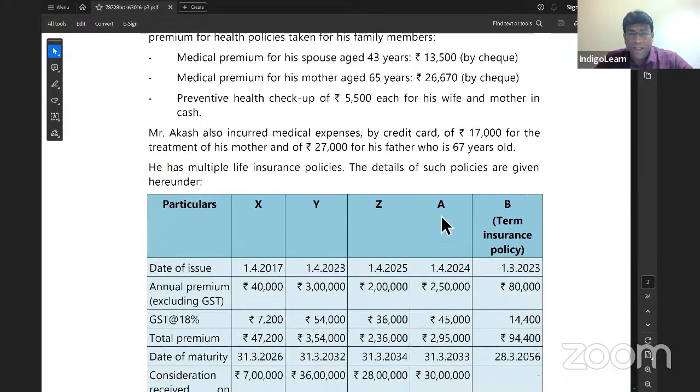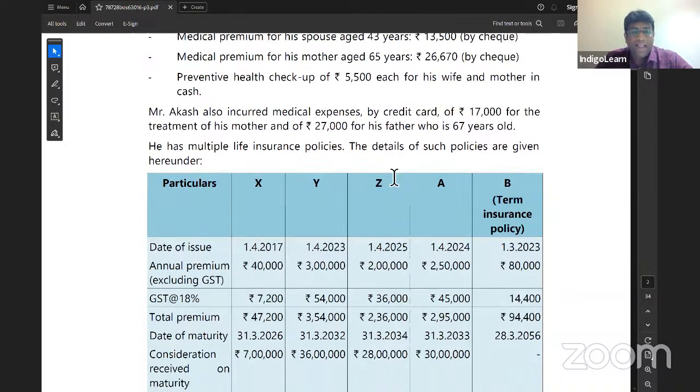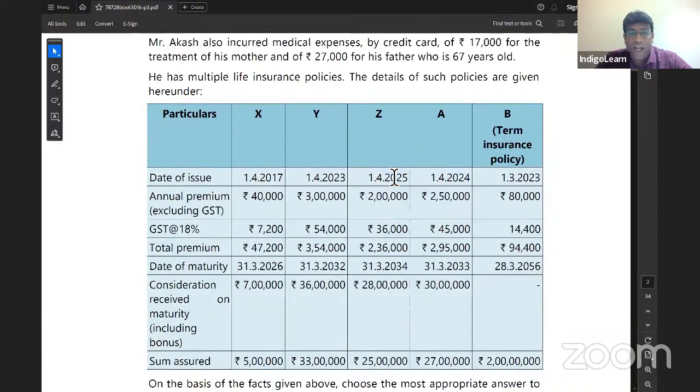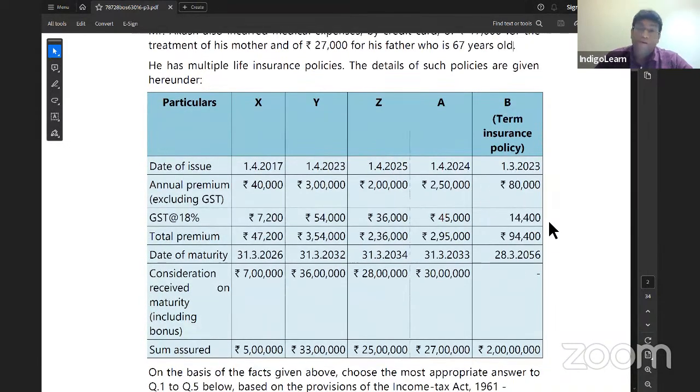Mr. Akash also incurred medical expenses by credit card. That is done. Yeah. He has multiple life insurance policies. The details of such policies are given here under. Before I get into that table, let me highlight some interesting points with respect to life insurance policies. Then we'll go there. Clear? Done. This is first.